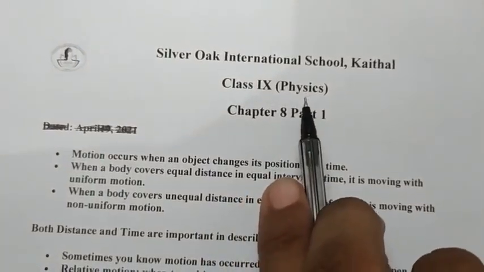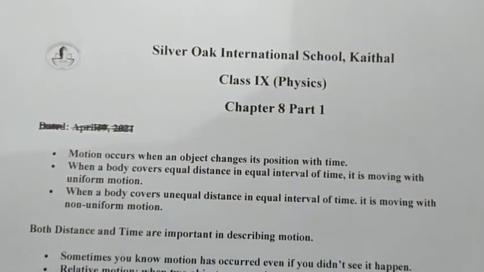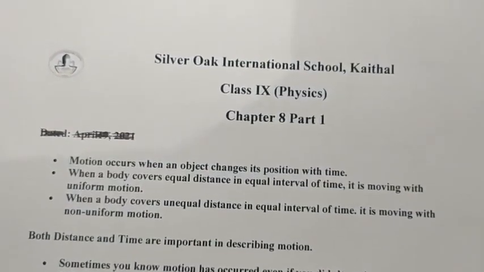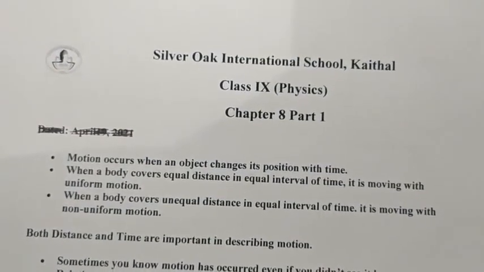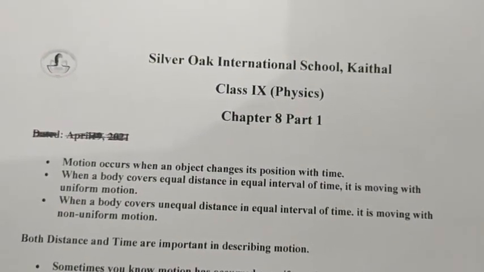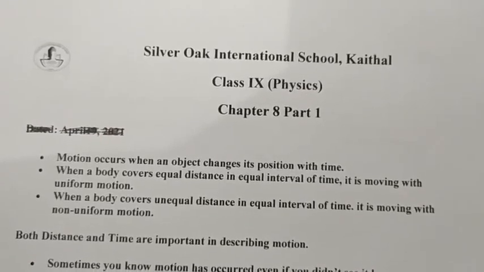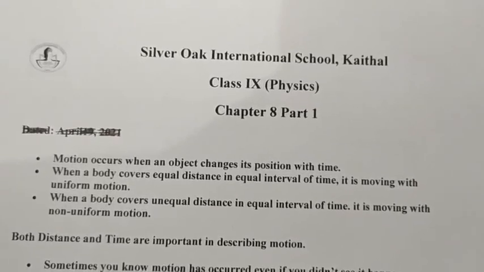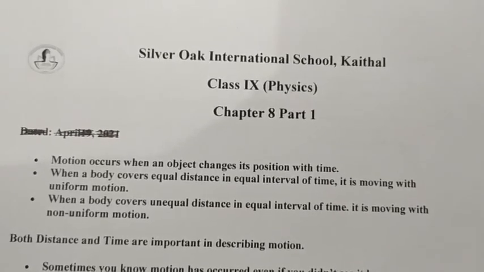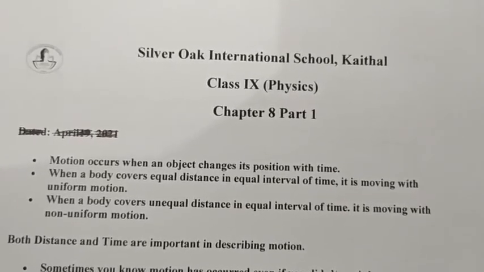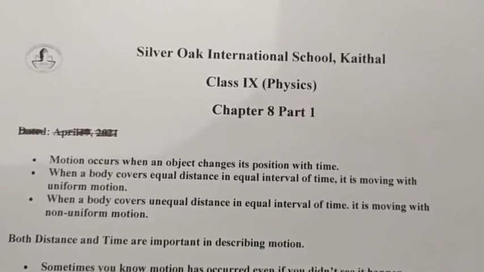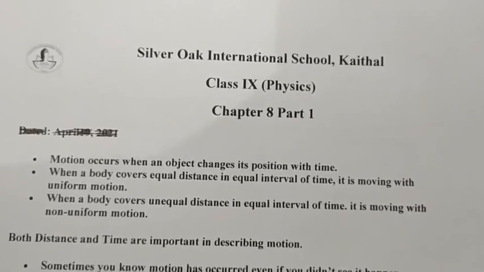I am starting the physics portion of the science, chapter 8, motion. There are two terms, one is motion and the other is rest. What do you mean by motion and rest? When a body is moving with respect to time, then the body is said to be in motion, right? Like birds are flying, that will be motion. A bus is moving, that will be in motion.